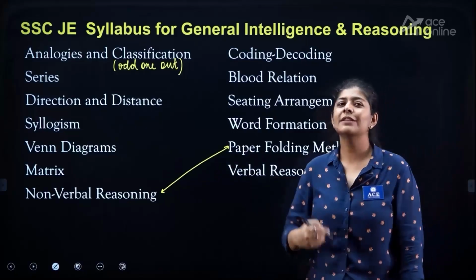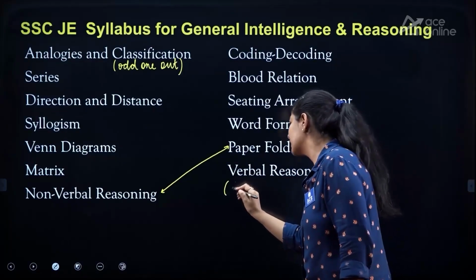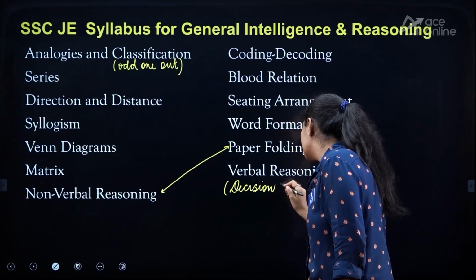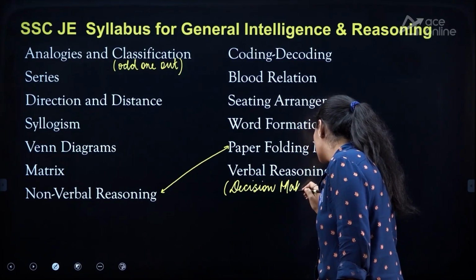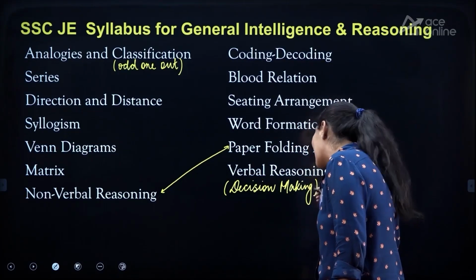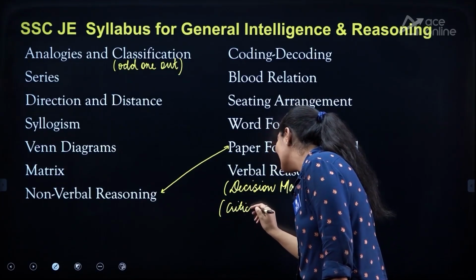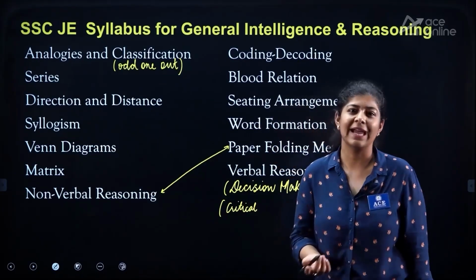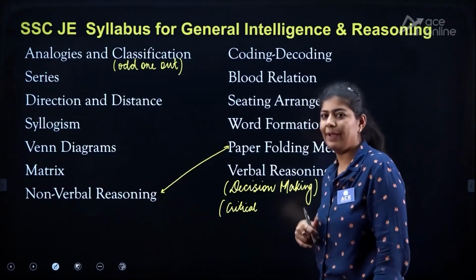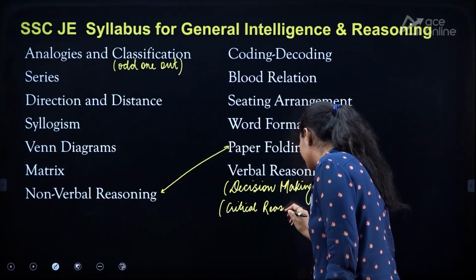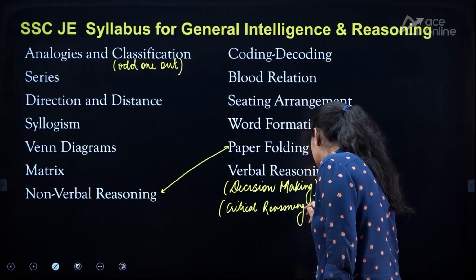For verbal reasoning, you can also say it is decision making. Or you can also call it critical reasoning. It is not that tough as we are having under the CAT level examination or maybe some other examination. But yeah, you can also term it as critical reasoning.